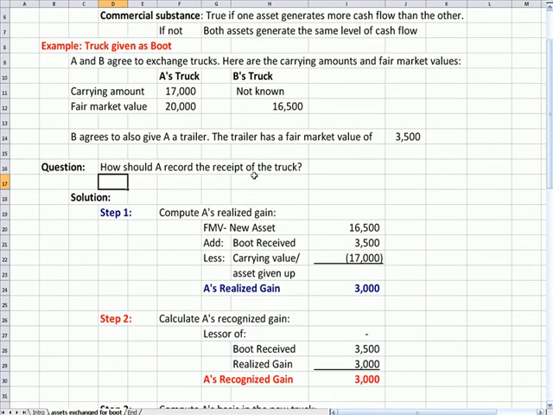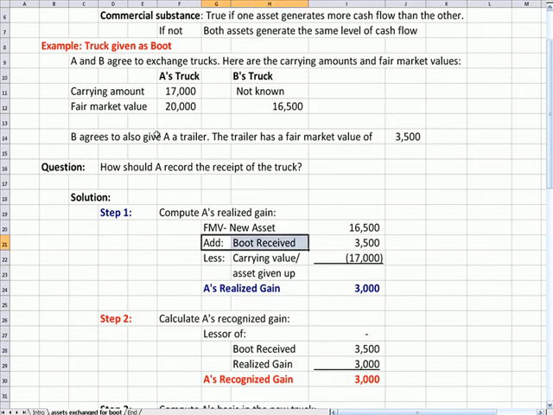Well, the first thing we need to figure out is A's realized gain. And you'll notice that there is a difference in terms here between realized and recognized. The word recognized is what gets recorded in the financial statements. So the realized gain is the fair market value of the new asset that A receives, the $16,500.